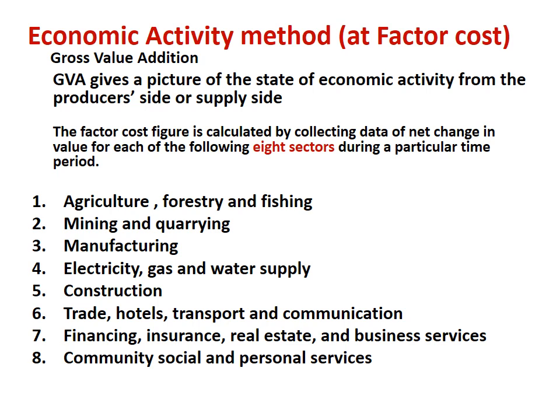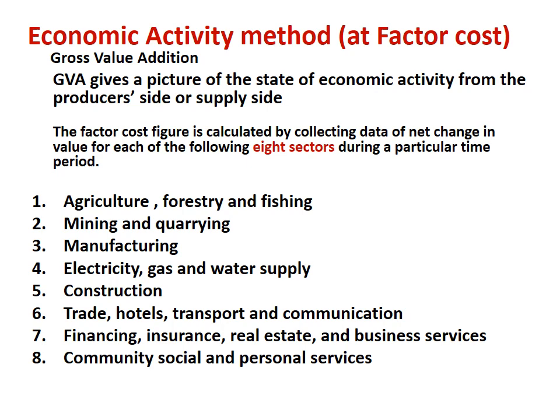Third are 6, 7, 8, that is trade, hotels, transport and communication; financing, insurance, real estate and business services; and community, social and personal services. These are like policing and military services, community services which are provided by the government. So these come under the service sector.